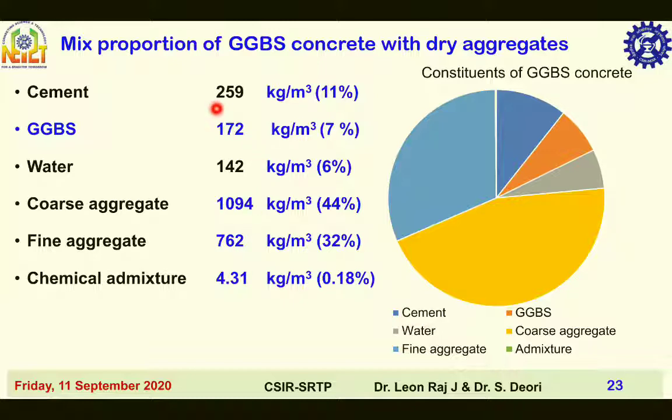Adjusted mix proportion for dry aggregates. Cement 259 kg per meter cube, GGBS 172 kg per meter cube, water 142 kg per meter cube, coarse aggregate 1094 kg per meter cube, fine aggregate 762 kg per meter cube, chemical admixture 4.3431 kg per meter cube.